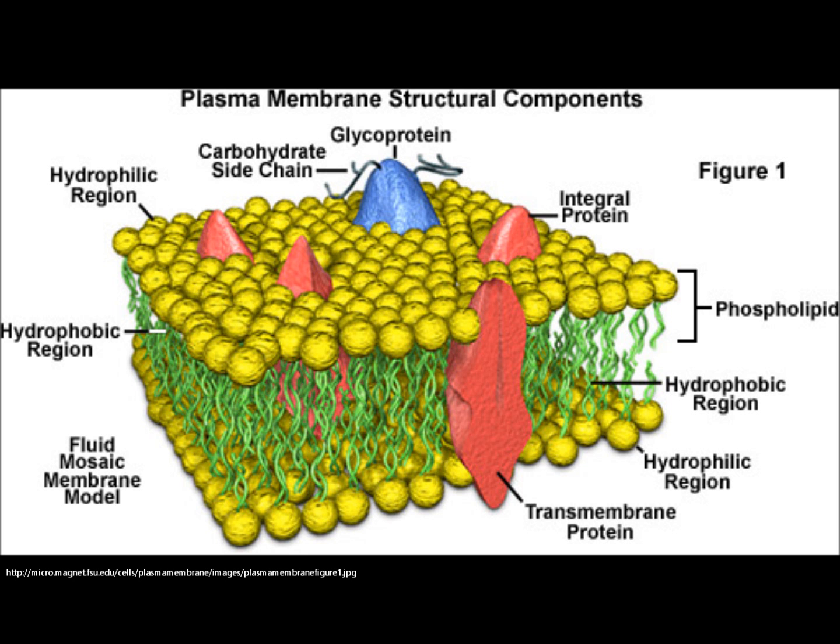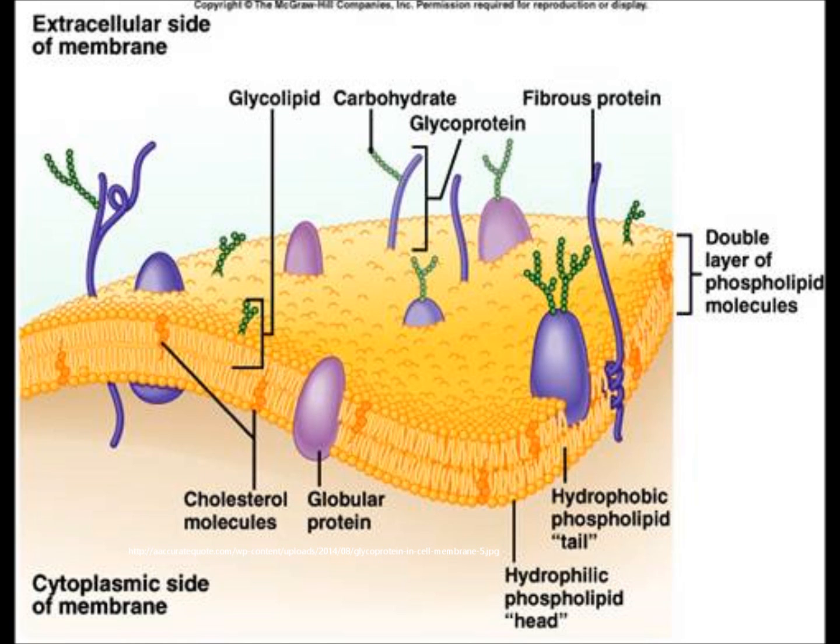Transport proteins, such as globular proteins, transport molecules through the cell membrane using facilitated diffusion. An example of a transport protein is glycoprotein. Glycoproteins have a carbohydrate chain attached to them. They are embedded in the cell membrane and help in cell-to-cell communication and molecule transport through the plasma membrane.